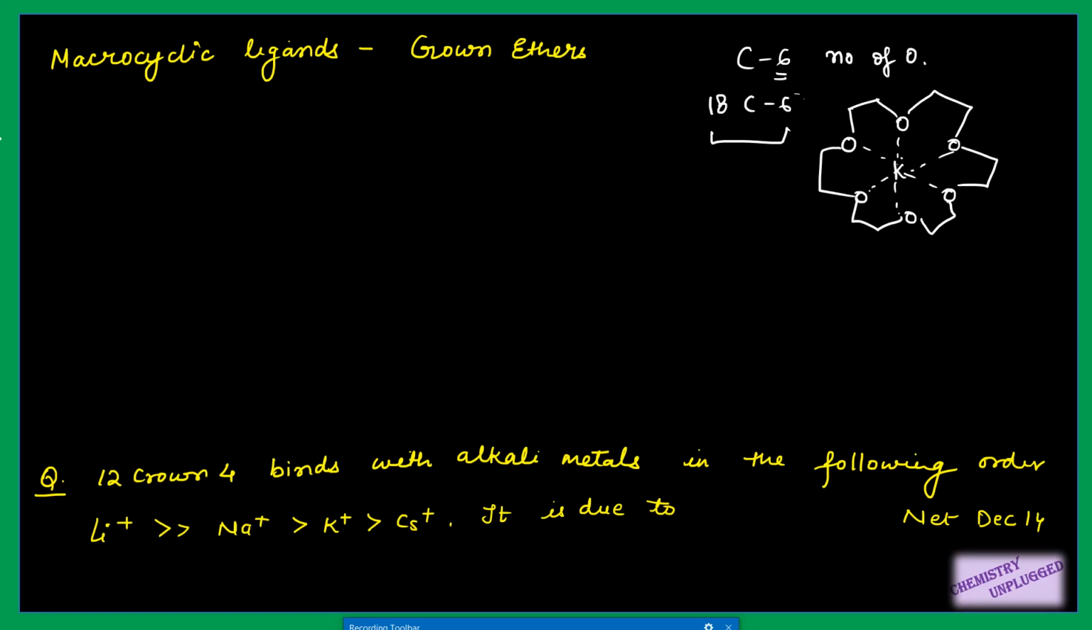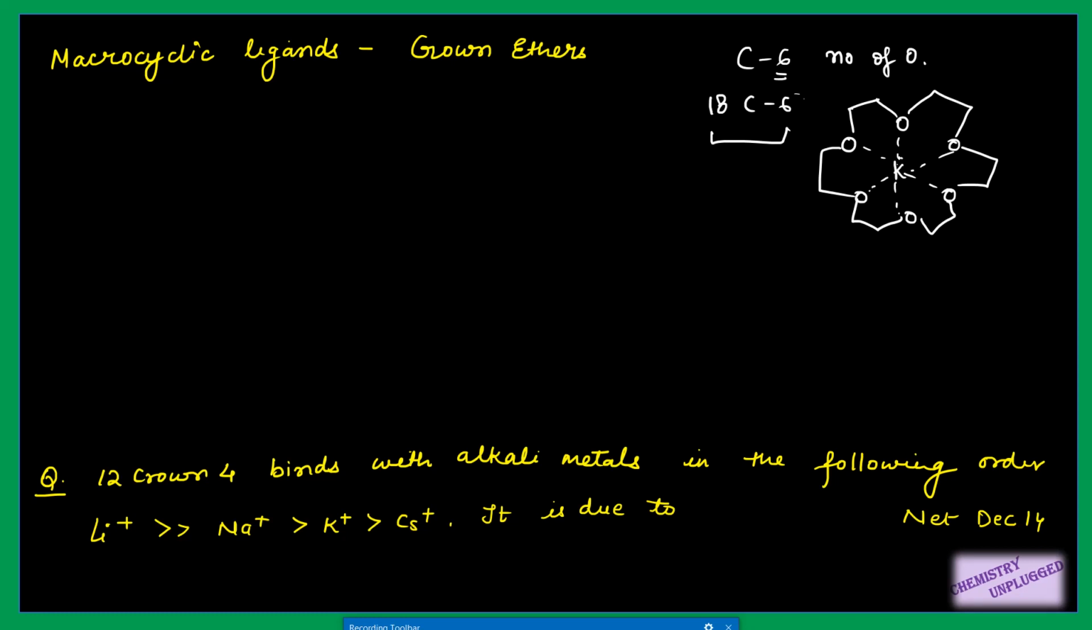Then, the most important thing for CSIR NET and GATE is how we decide about this combination of different types of alkali metals with different types of crown ethers, right? Stability, or we can say which alkali metal ion will fit in the hole of the cavity. The binding capacity of alkali metals with the crown ethers basically depends upon the size of the cavity, the size of this hole, and the size of the alkali metal.